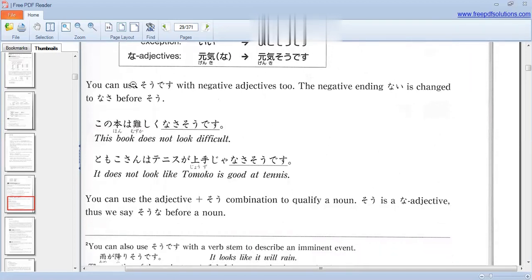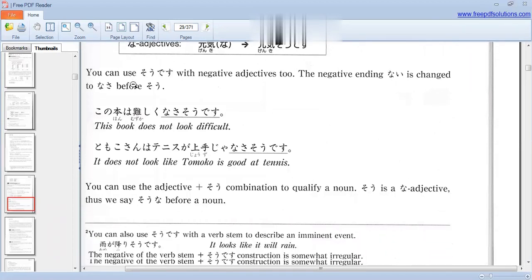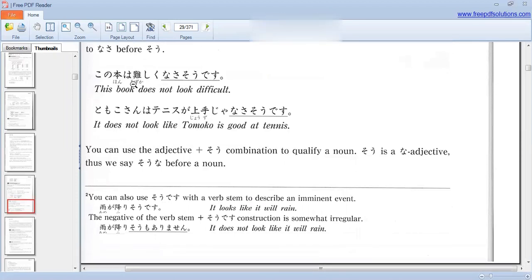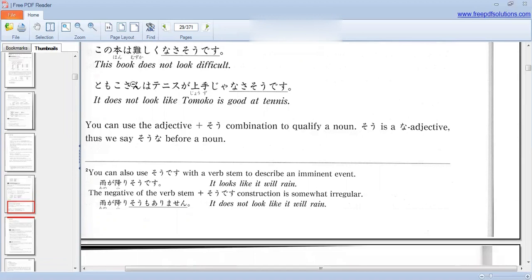You can use the adjective plus sou combination to qualify a noun. Sou is a na-adjective, thus we say sou na before the noun. You can use sou desu with the verb stem to describe an imminent event, such as ame ga furisou desu. It looks like it will rain. The negative of the verb plus sou desu construction is somewhat irregular.